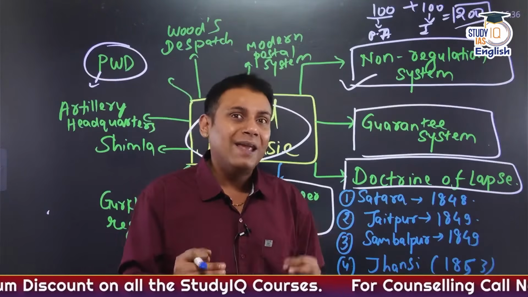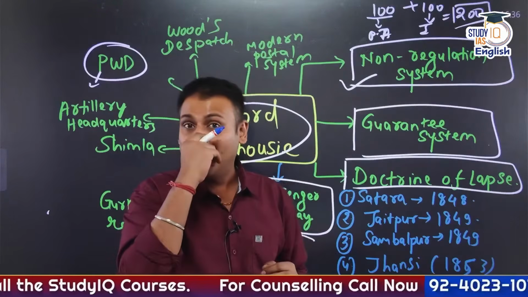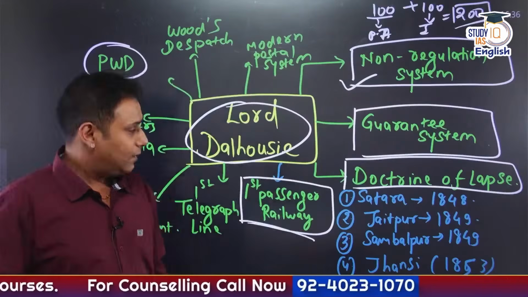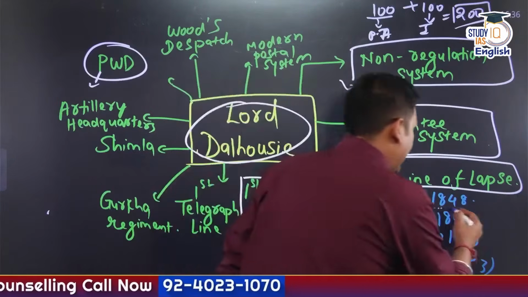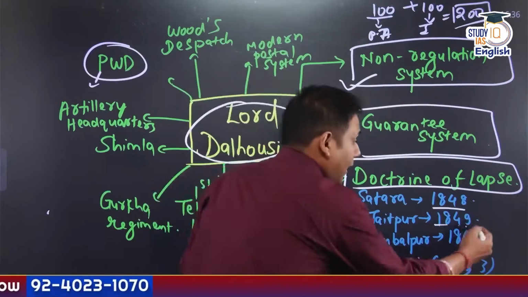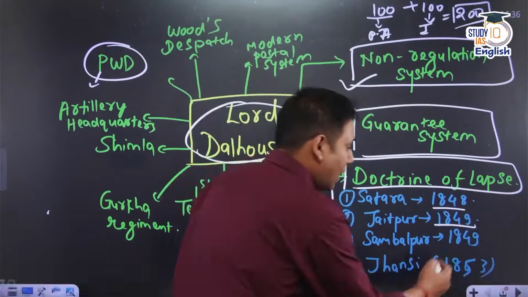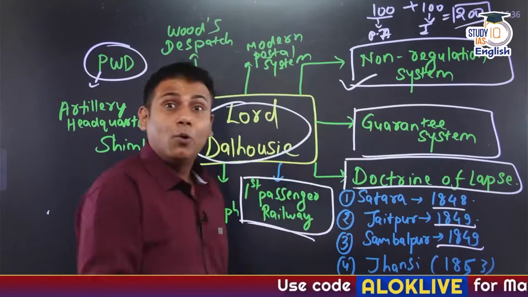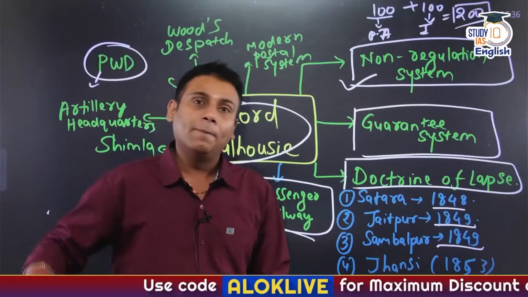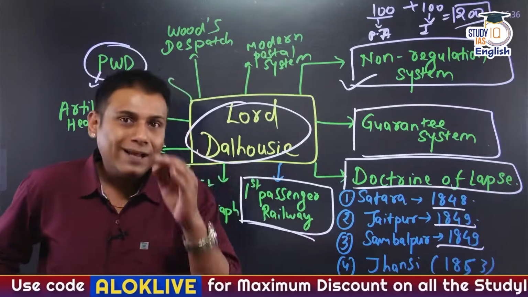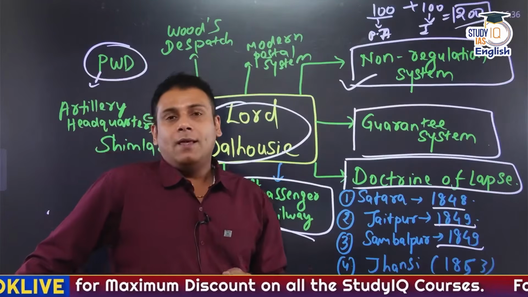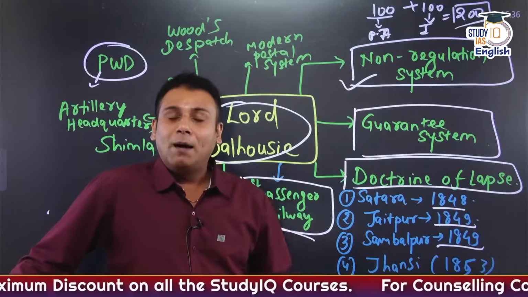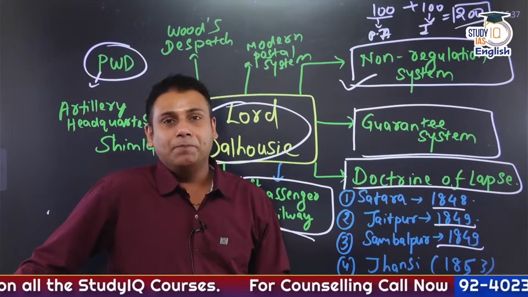Hundreds of kingdoms were being annexed on the pretext of the doctrine of lapse by Lord Dalhousie, such as Satara 1848, Jaipur 1849, Sambalpur, Odisha 1849, Jhansi 1853, Nagpur 1854 and so on. Let me give you a short example of Jhansi. Every one of you knows about Maharani Lakshmi Bai.